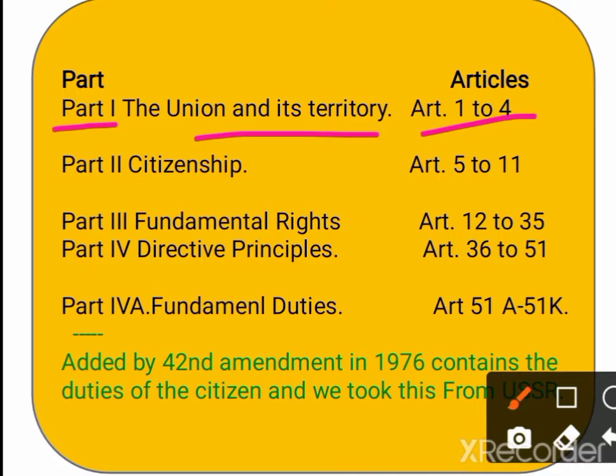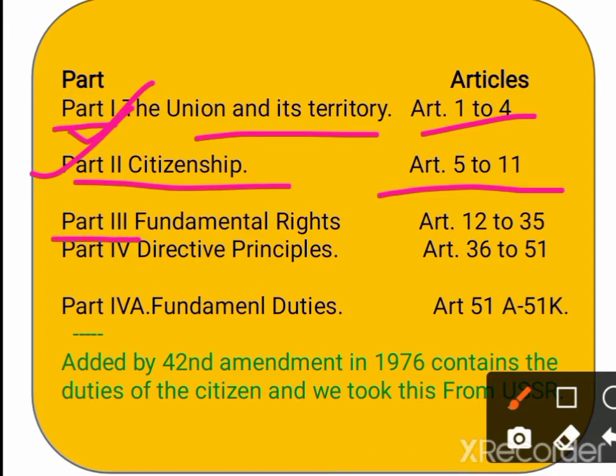That is all in part 1. Next part 2, that is citizenship. The various provisions related to citizenship can be found in part 2, and it relates to Articles 5 to 11.